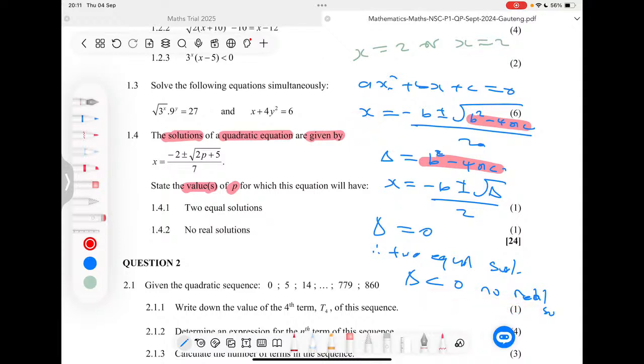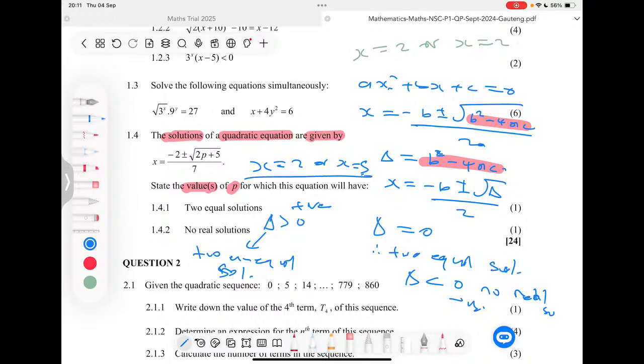The other option that we have is that the discriminant can be greater than 0. It can be positive. Remember here it's negative, here it can be positive. When it's positive, we have two options. One option is that we'll get two unequal solutions. This is a typical situation where your values of x will be a 2 and the other one will be a 5. You see, these are unequal solutions.